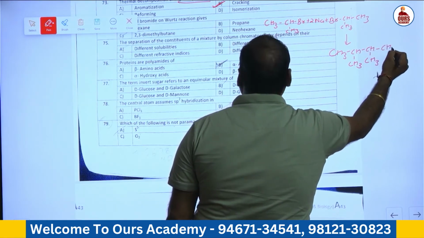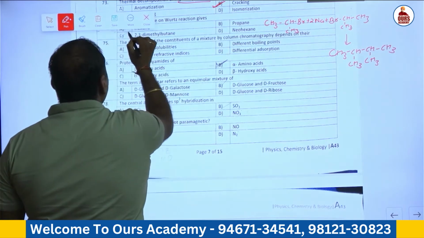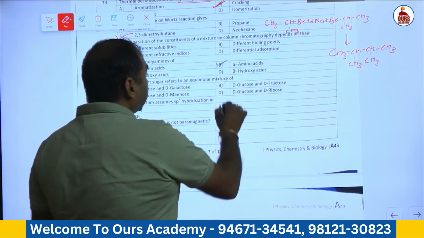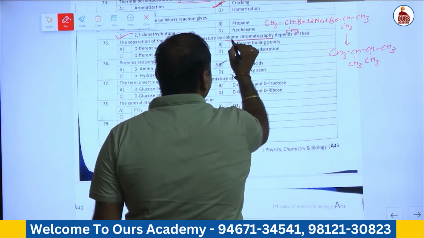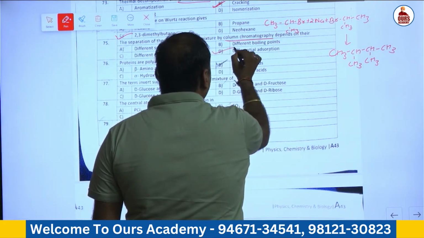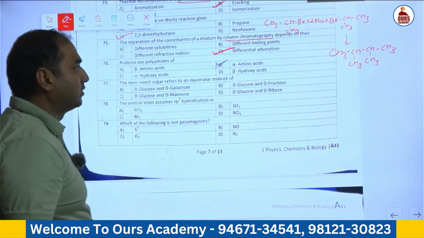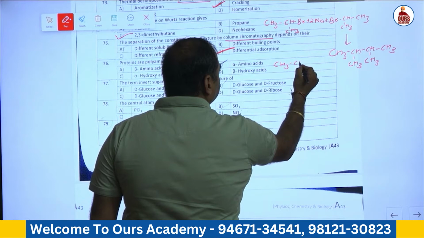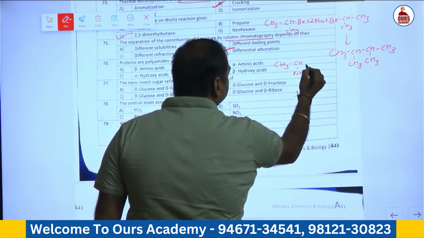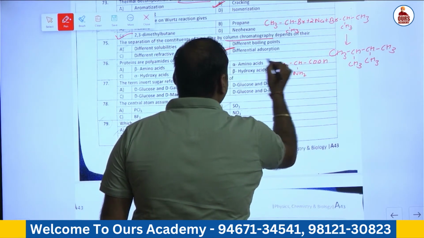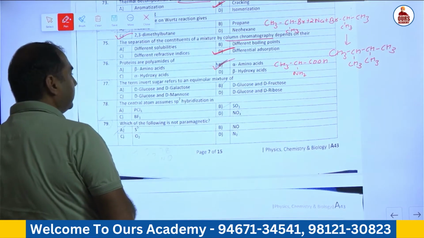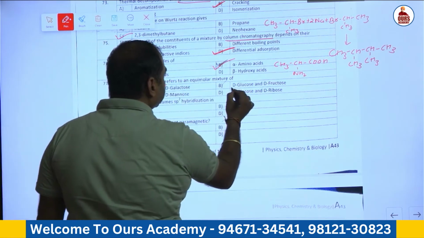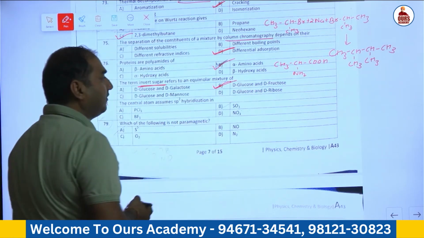So the product formed is 2,3-dimethyl butane. Question number 75. In case of column chromatography, the separation depends on the rate of adsorption, that is differential adsorption. Proteins are basically alpha amino acid. Amino group is attached to the alpha position, that is alpha amino acid. 77. Invert sugar. Sucrose is the invert sugar which gives a mixture of D-glucose and D-fructose.